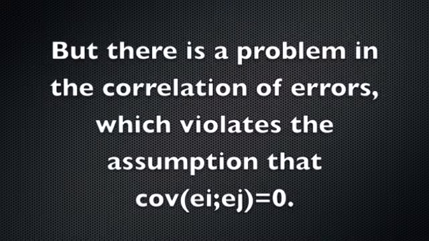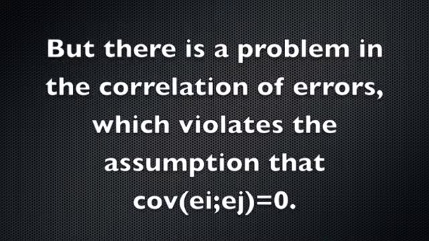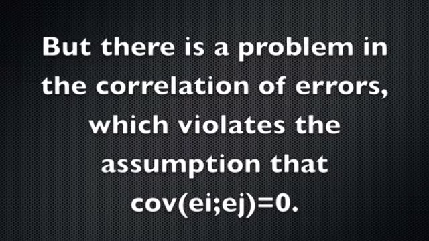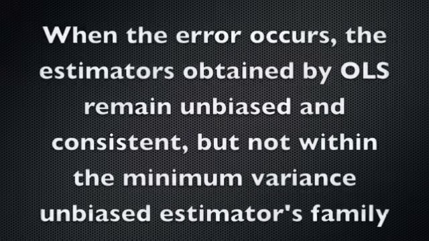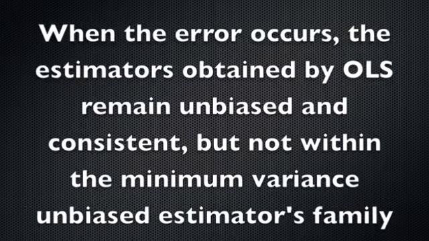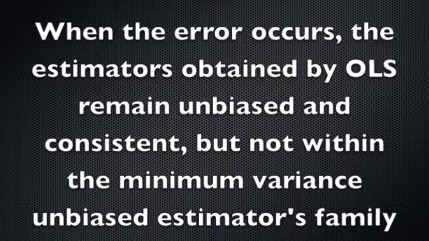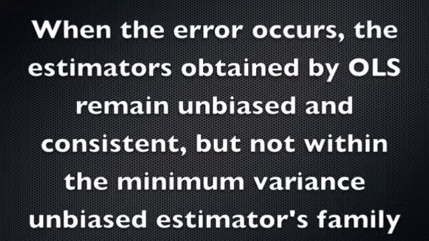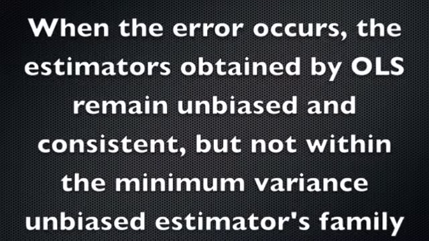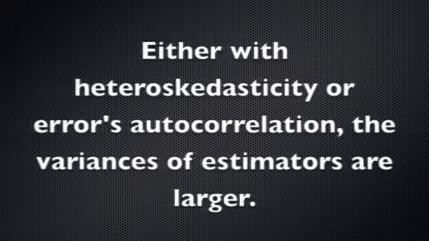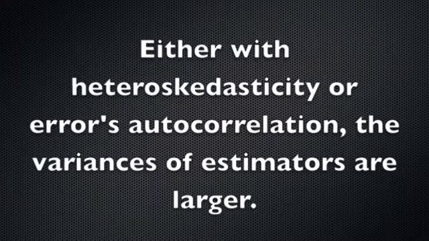But there is a problem in the correlation of errors, which violates the assumption that covariance between εi and εj is 0. When correlated errors occur, the estimates obtained by OLS remain unbiased and consistent, but not within the minimum variance unbiased estimators family. Either with heteroscedasticity or error autocorrelation, the variances of the estimators are larger.